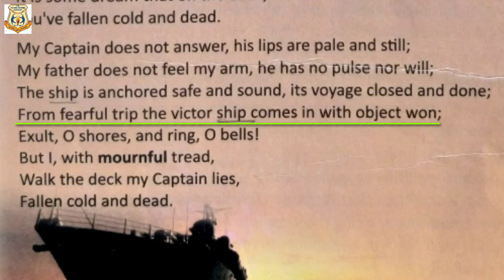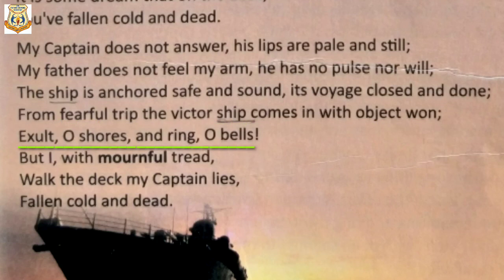Now see the next. From fearful trip the victor ship comes in with object won, means after this hard journey, difficult and dangerous journey, the victorious ship has returned with its prize, means the mission is successful. Here the word object refers to the ship's goal or objective, and by saying with object won, the speaker means that the ship has achieved the goal for which it set out. Now let's see the next lines.